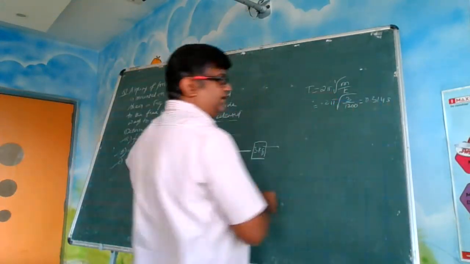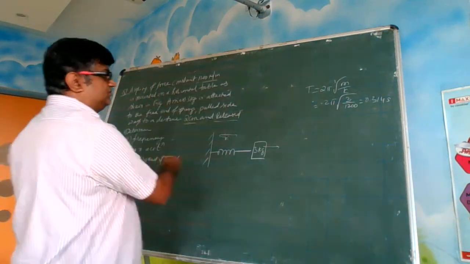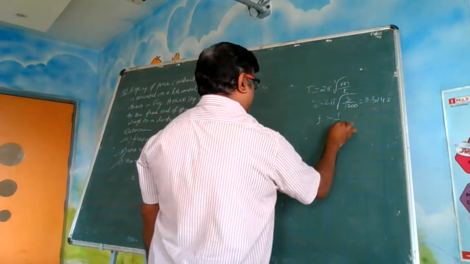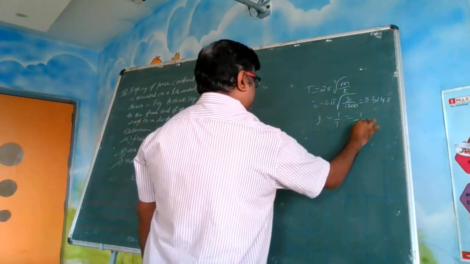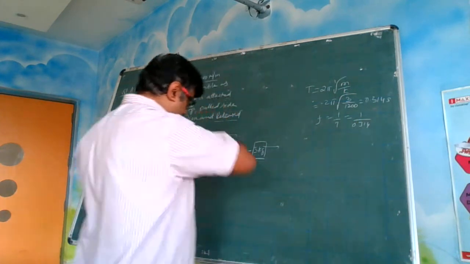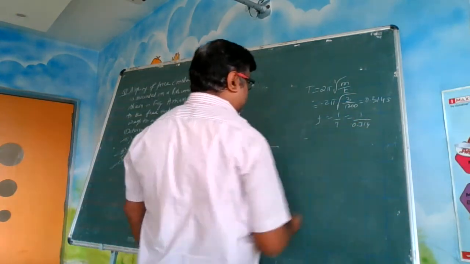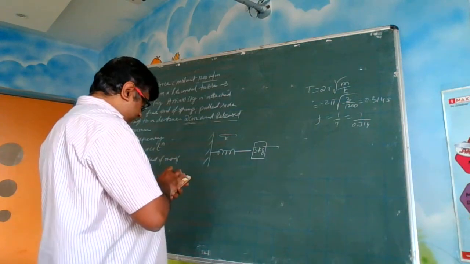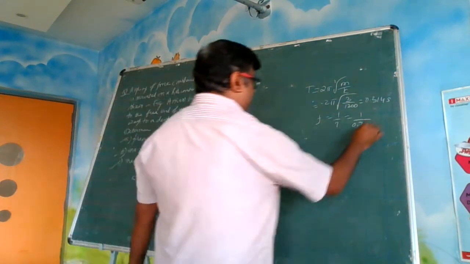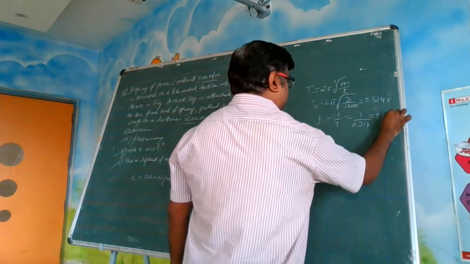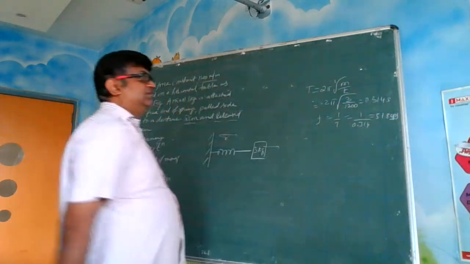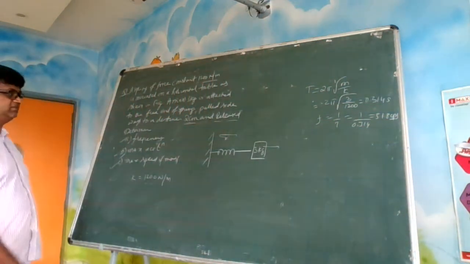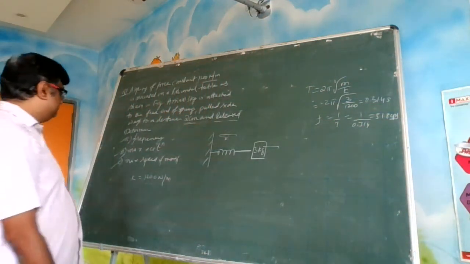Why did we calculate T? Because in the question, frequency is asked. So frequency is equal to 1 by T. It is 1 by 0.314 cycles per second. Isn't it? So the inverse gives 3.18. I am getting 3.18 cycles per second. Call it cycles per second, call it hertz, all mean the same thing.